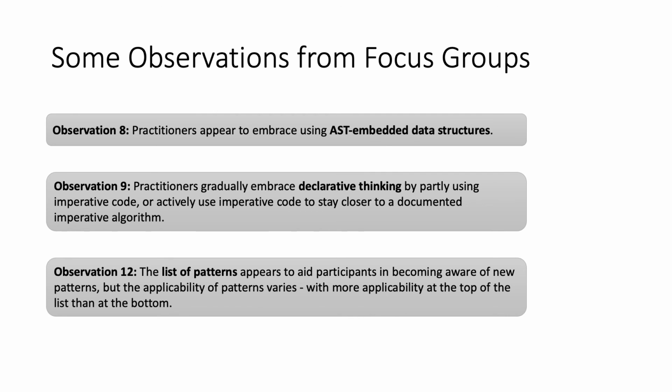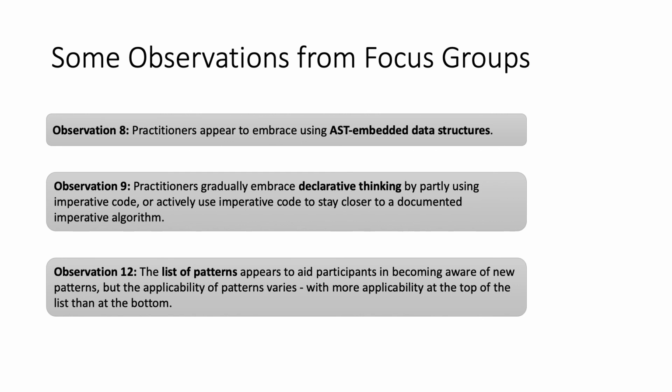We also made some observations from the focus groups. Some of them are listed here, but there are more in the paper. So it seems that the participants embraced the AST embedded data structures. It seems also that they gradually embraced the declarative thinking principles. So they start using it more and more over time.